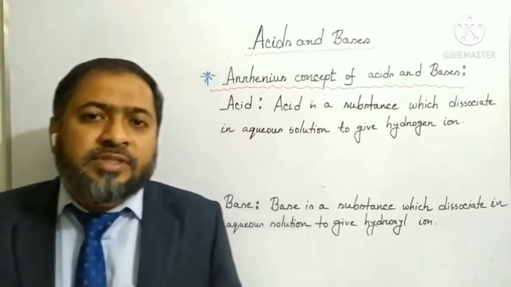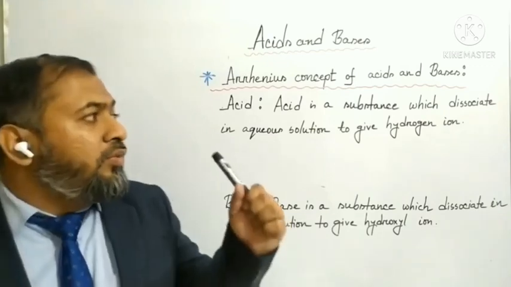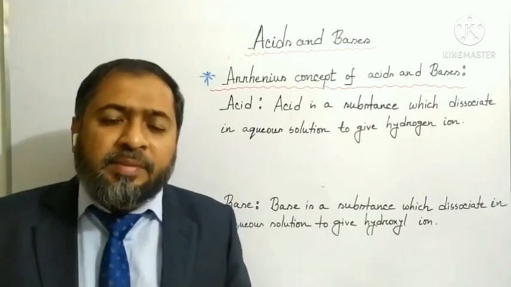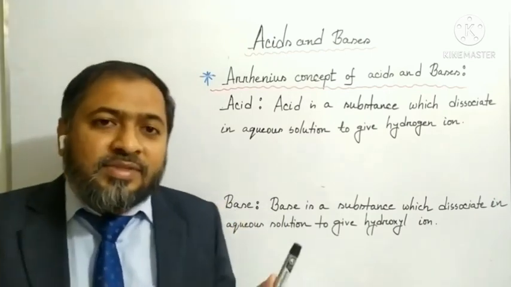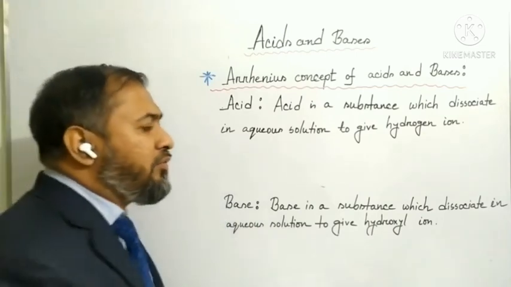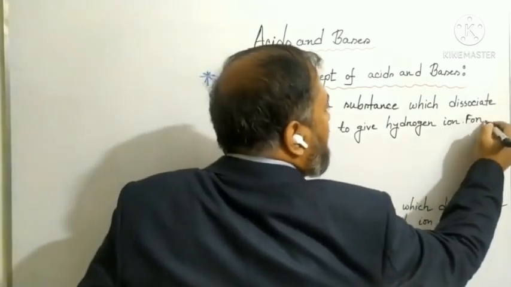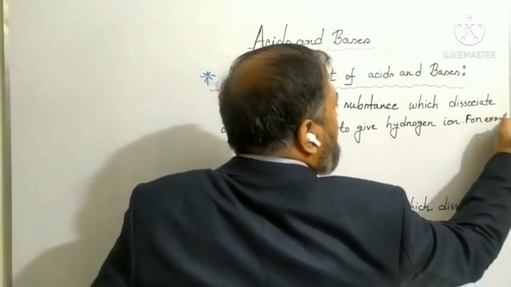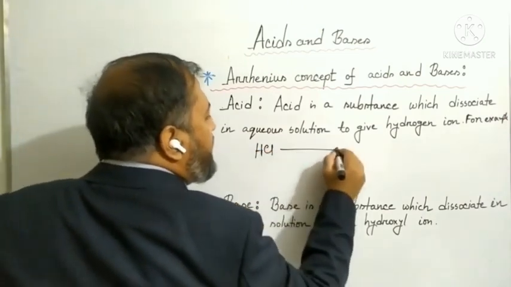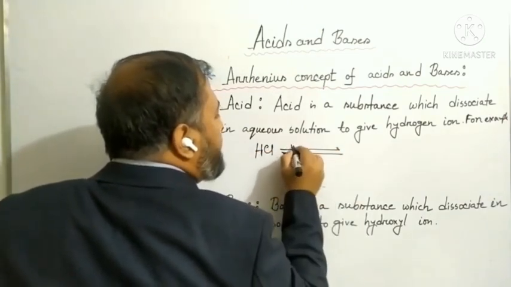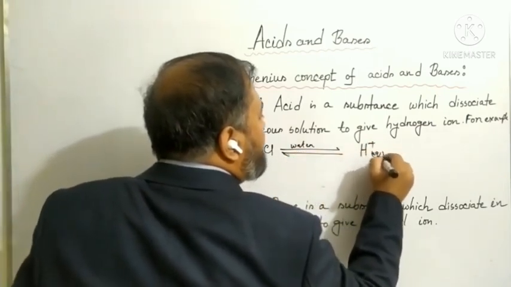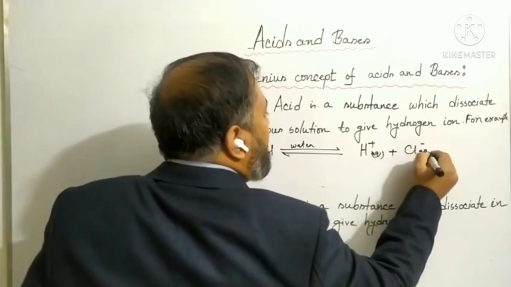According to the Arrhenius concept, acid is a substance which dissociates in aqueous solution to give hydrogen ion. I repeat once again. Acid is a substance which dissociates in aqueous solution to give hydrogen ion. For example, hydrochloric acid, when added to water, dissociates and produces hydrogen ion as well as chloride ion.